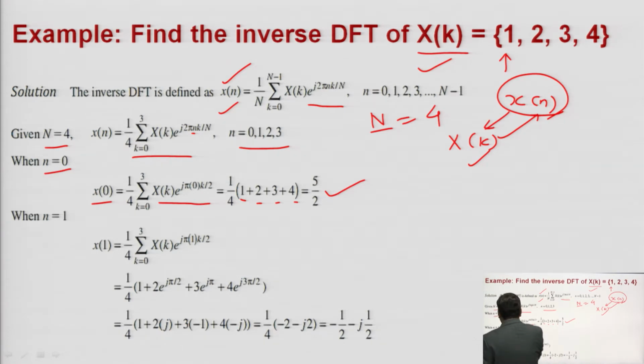Now you put n is equal to 1. If you put n is equal to 1, then x of 1 is equal to 1 upon 4 summation k 0 to 3 X of k into e to the power j pi, small n is equal to 1, into k by 2.